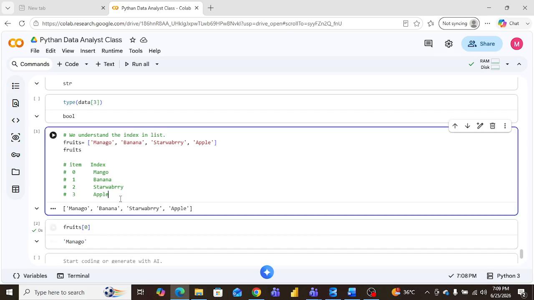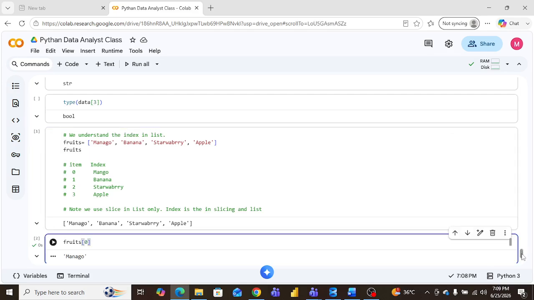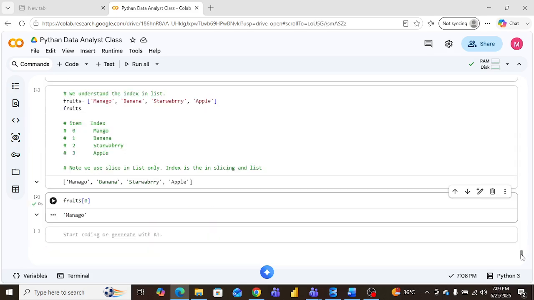I make one note here: we use slice in list only. The index is the same in slicing, so you will not be confused. Now what is your question, please?